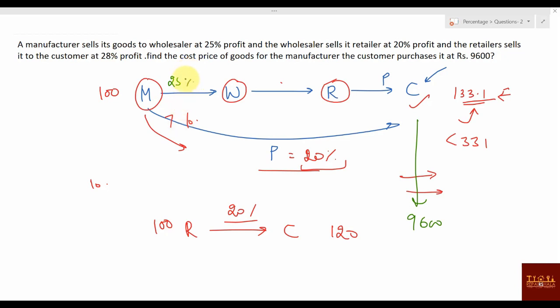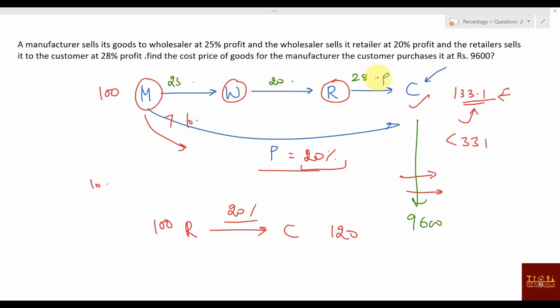First 25% profit, second profit is 20%, and third profit is 28%. So how much actually profit is there? You can go by 100, then it will become 125, then 20% of it will be 150. Okay, 25, and then you can increase the 28%, whatever comes, equate to 9,600, and you will be getting the answer.